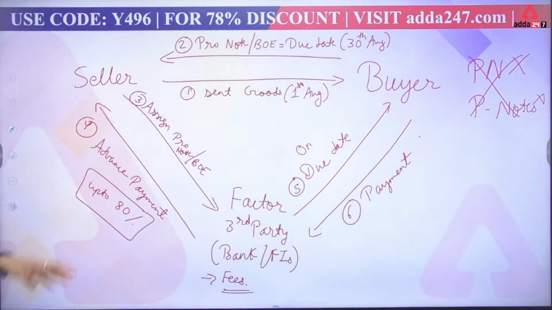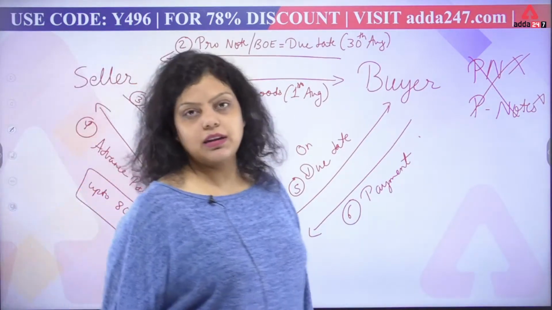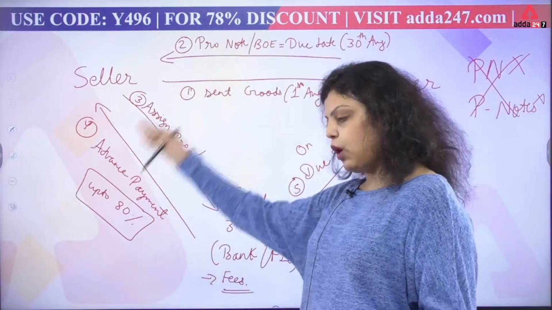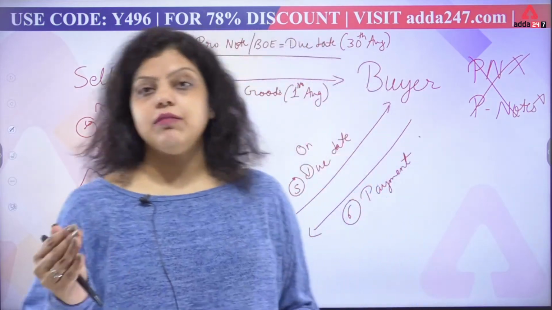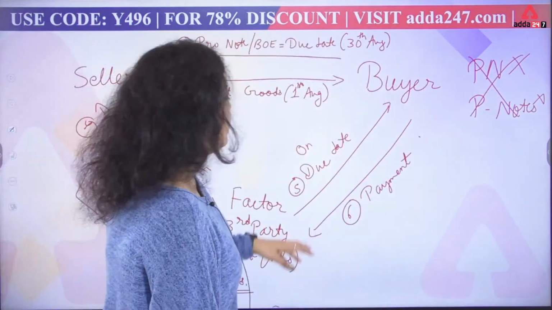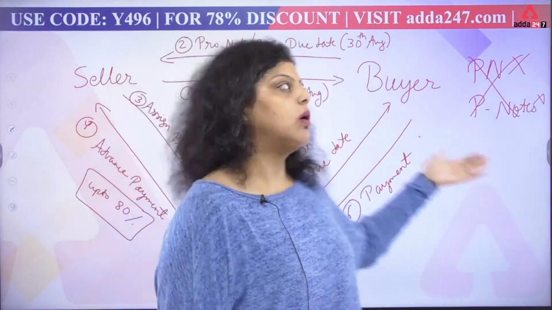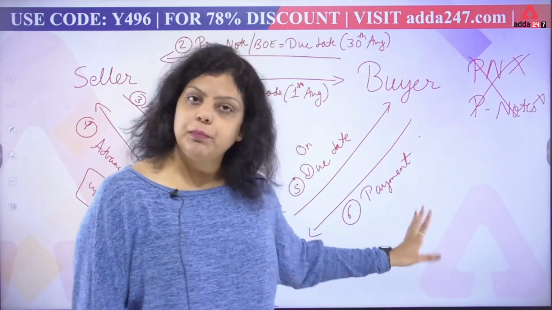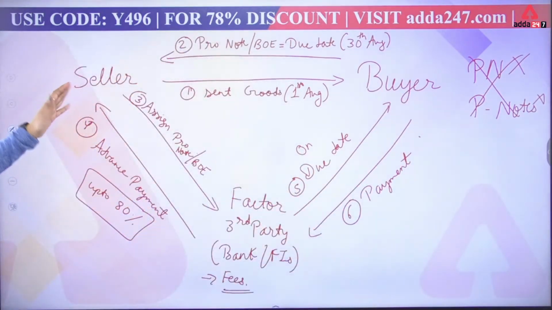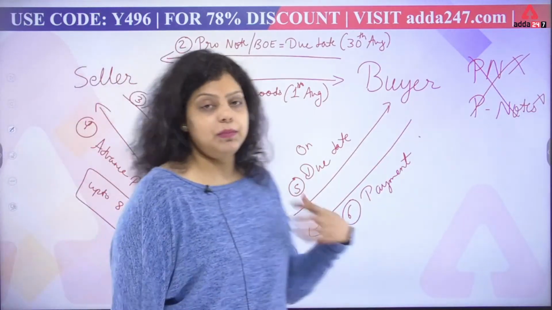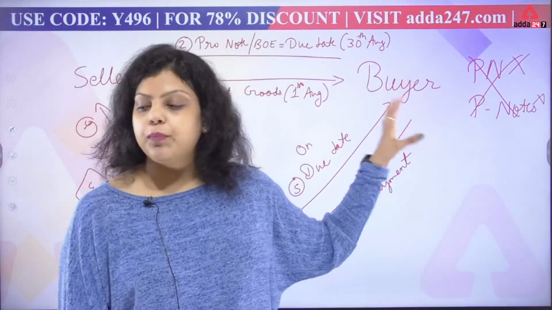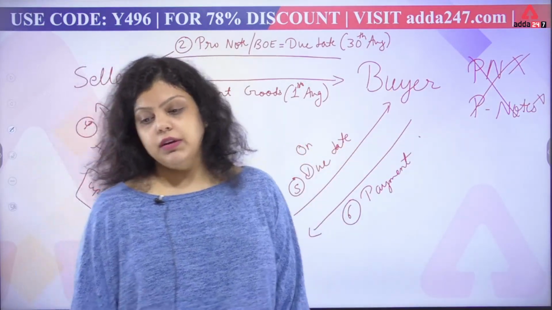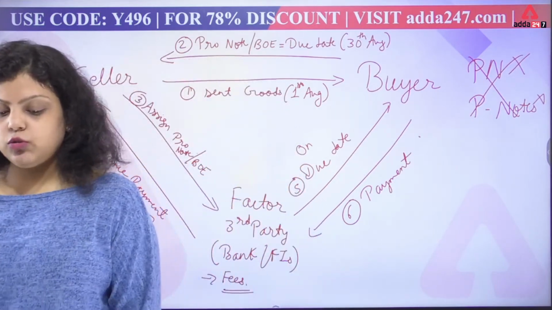Now in the third step, the seller has given the factor, the financial institution, the assigned promissory note or bill of exchange, and in the fourth step, the bank has given the advance payment up to 80% to the seller. Now in the fifth step, whenever the due date came, on 30th of August, the bank went to the buyer and asked for the payment, and the buyer has paid the bank. The remaining money will be given to the seller by the bank after the bank receives the money on 30th of August. So this is the proper mechanism of factoring. Let me know, is the mechanism clear to everyone?